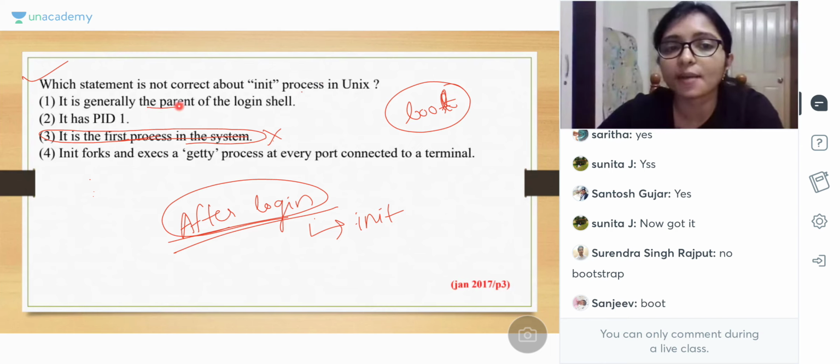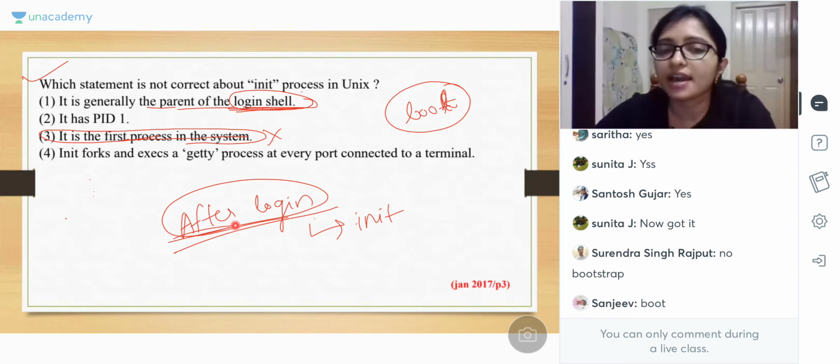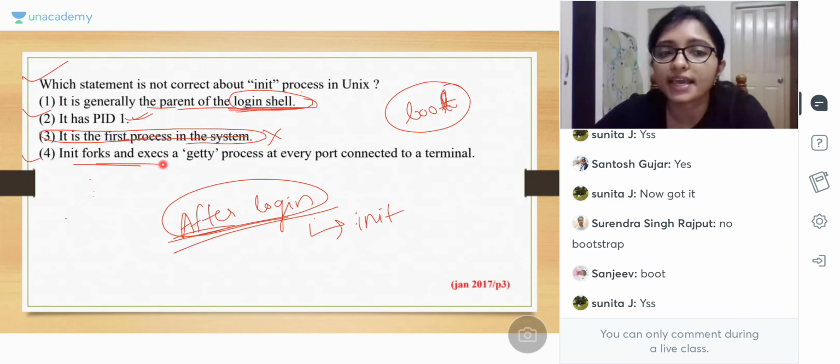Okay, so it is generally the parent of the login shell. Always remember, init is the parent of the login shell. Init is always created after the login. Clear? Concept is clear? And it is the PID 1. ये तो correct है. And it forks X and GT process.